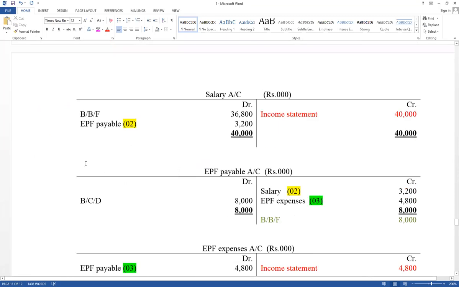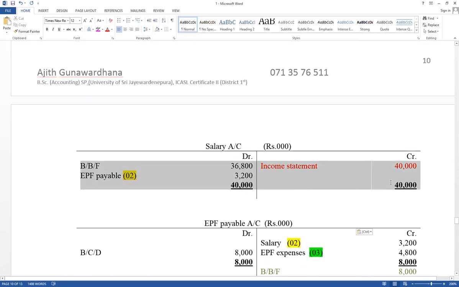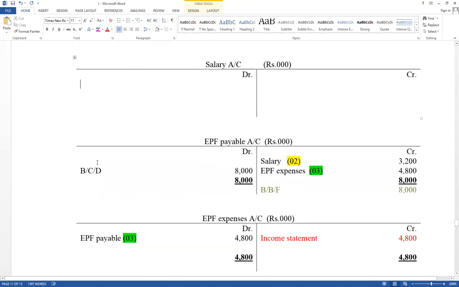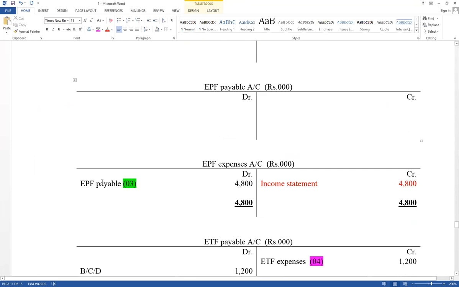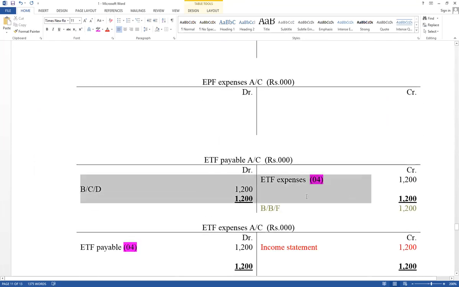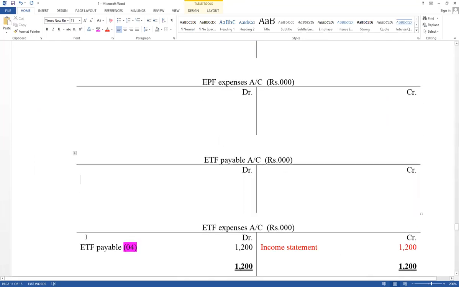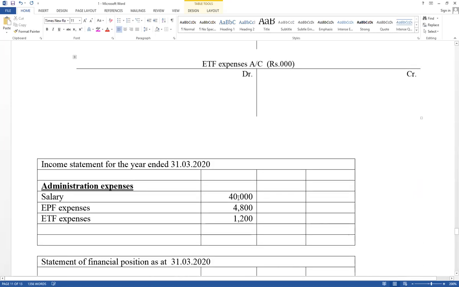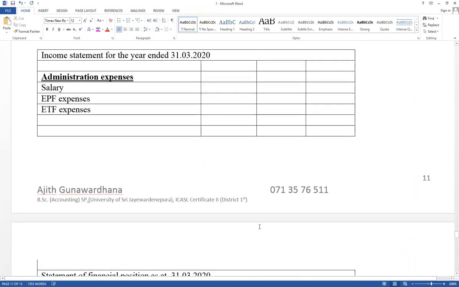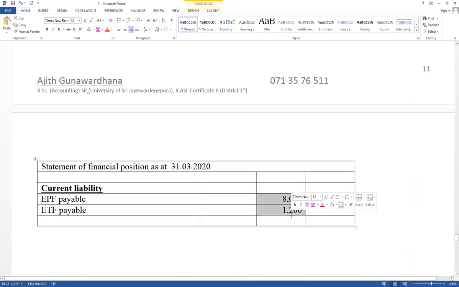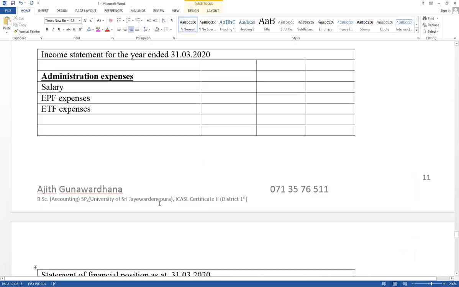Then think how to disclose in the financial statements also. Salary accounts, EPF payable accounts, no need to prepare cash accounts, and EPF expense accounts, ETF expense and ETF payable accounts, and income statement and administration expense, as well as statement of financial position and current liability. You have to know how to disclose.